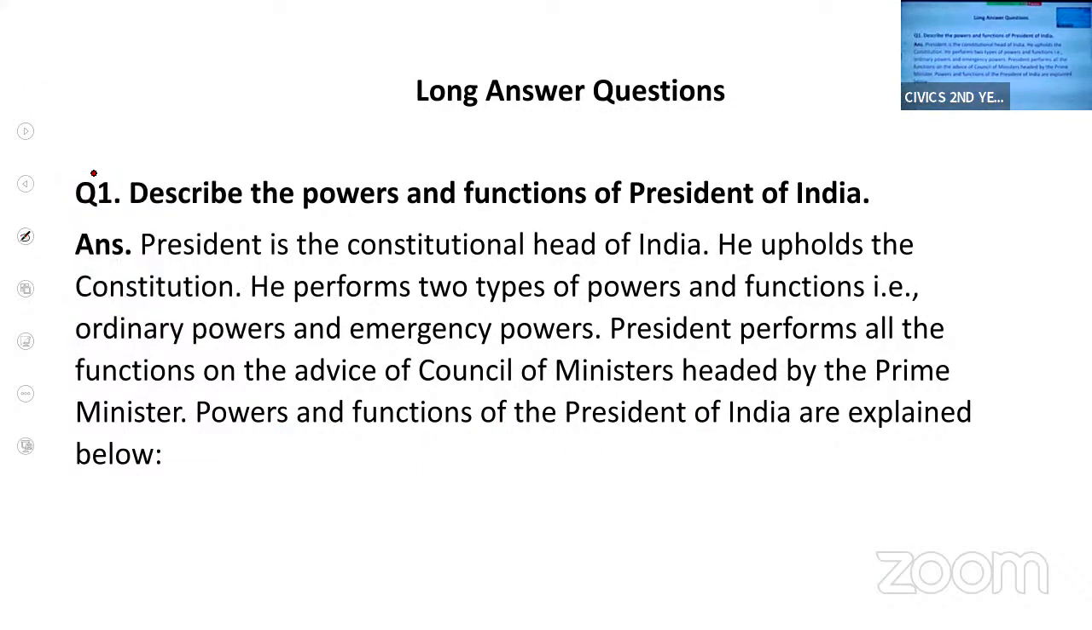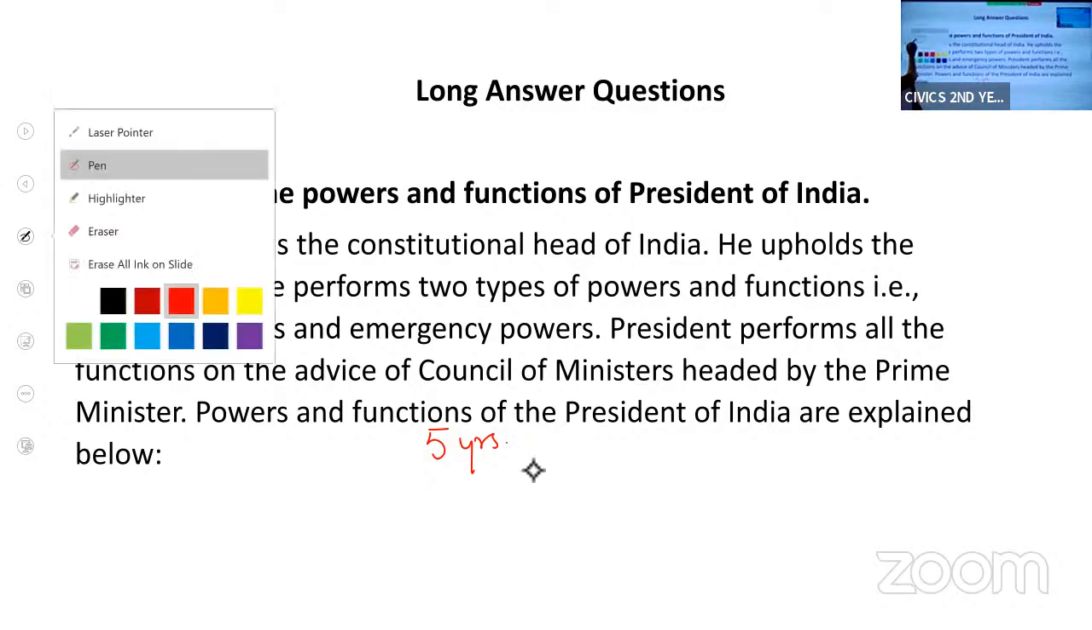Now, what is the tenure of the president? The president is elected for a period of 5 years. That is his tenure, and his official residence is Rashtrapati Bhavan. Who is the present president of India? Draupadi Murmu is the president of India. She is from a tribal community.